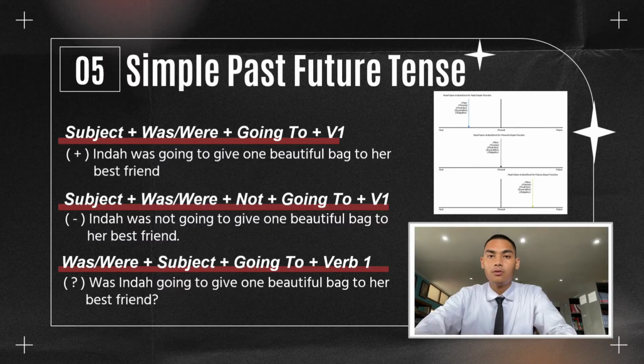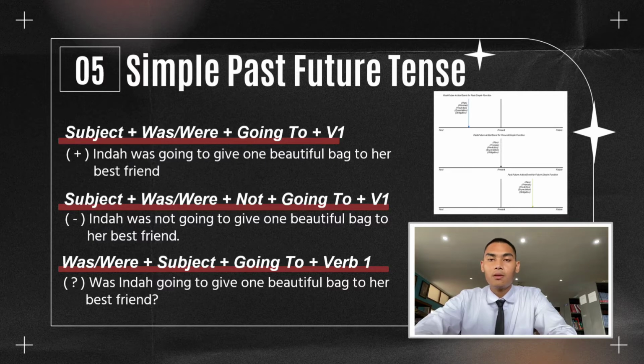The structure for the positive sentence is subject plus was or were plus going to plus verb 1. The example: Indah was going to give one beautiful bag to her best friend.